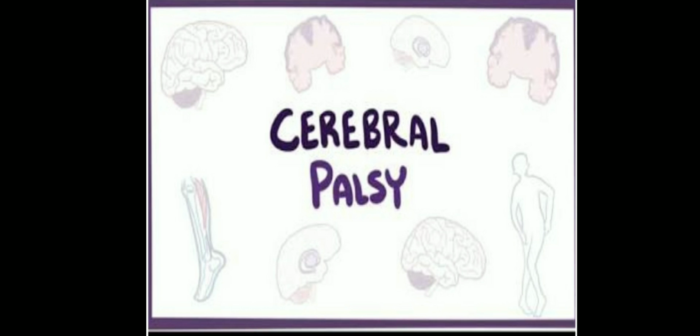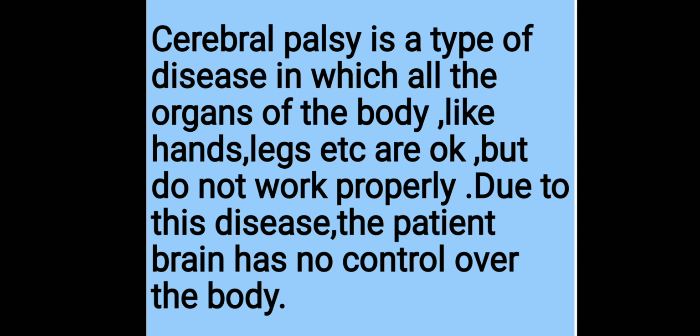Now, at last, we have to study cerebral palsy. It is a type of disease. That is what we have to discuss. Cerebral palsy is a type of disease in which all the organs of the body, like hands, legs, etc., are okay but do not work properly. Due to this disease, the patient's brain has no control over the body. As you all know, the brain is the main part that gives action. After that we do work.